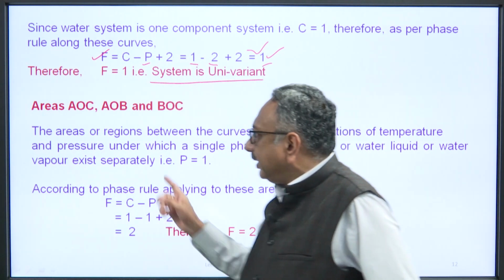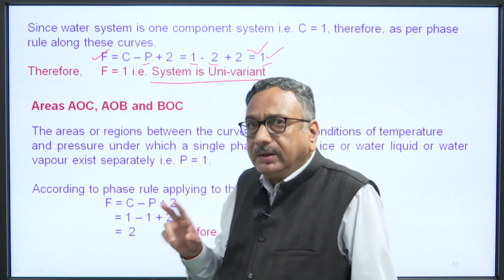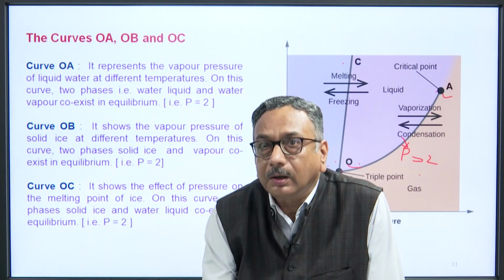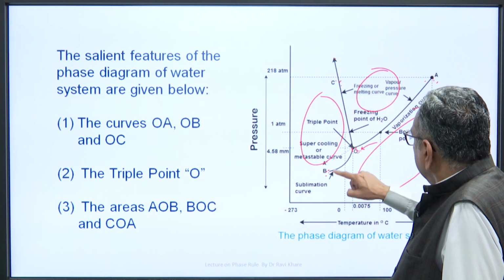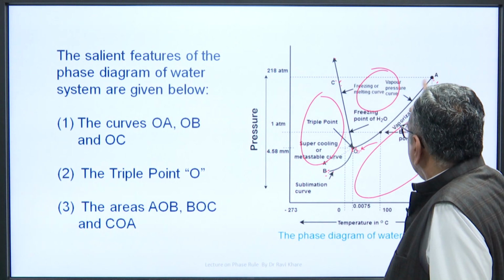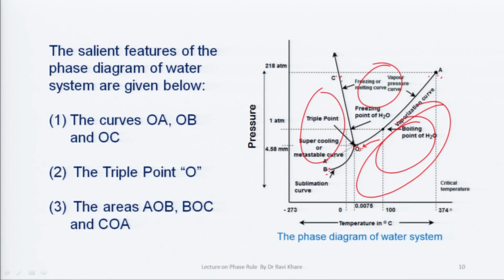Now, come to the areas. We have 3 areas: AOB, OBC and COA. This is the vapor part, this is the liquid part of water, this is the solid part of water.